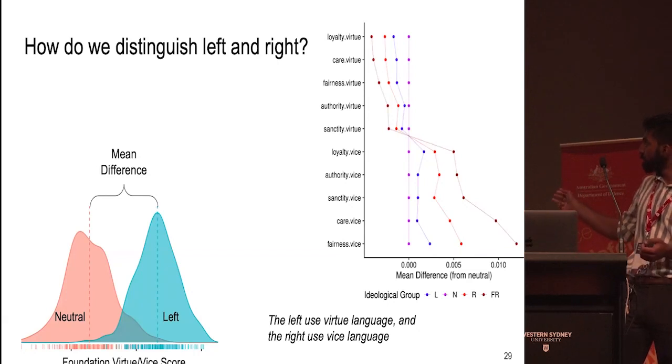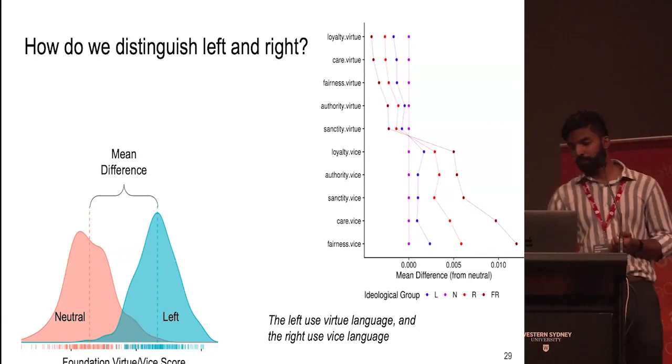What we can take away from this is that the left tend to use the language of virtue, and the right tend to use the language of vice. So we have a way of distinguishing these 2 poles of the ideological spectrum.